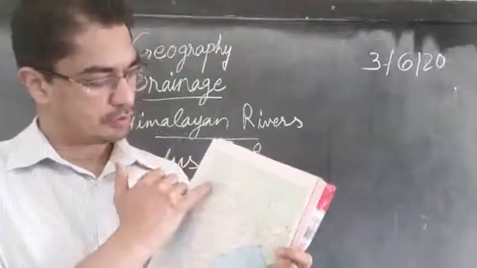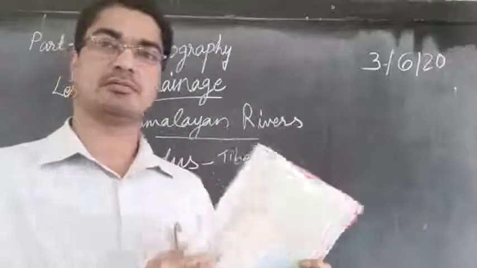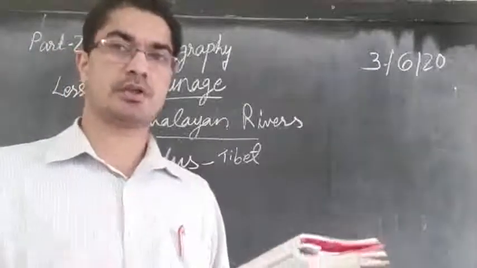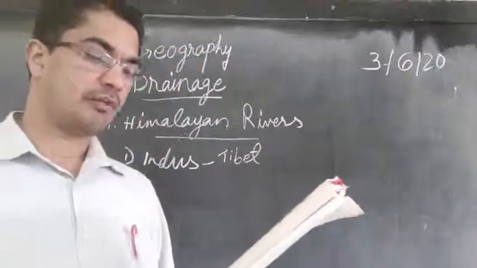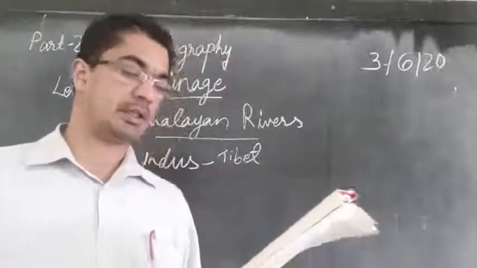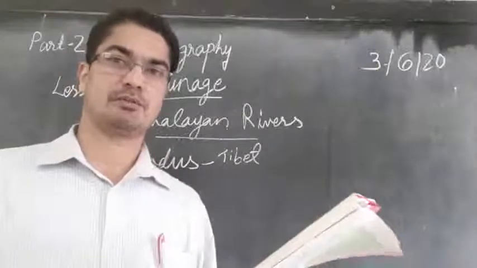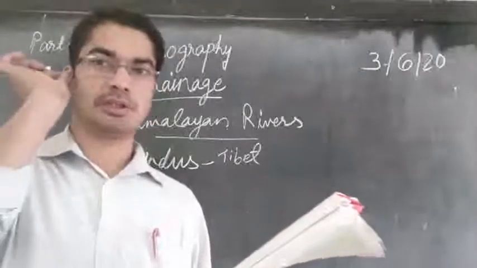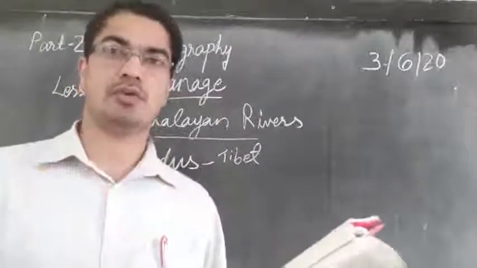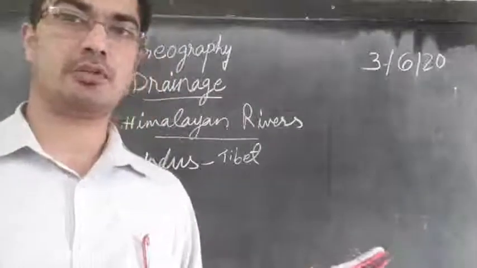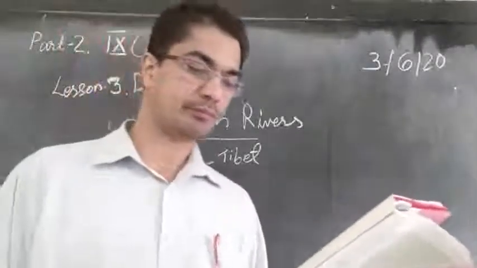Then it will enter into Pakistan. So that is the course of this river Indus. You have to remember at which district the river Indus is entering into India. It is in the Ladakh district of Jammu and Kashmir.